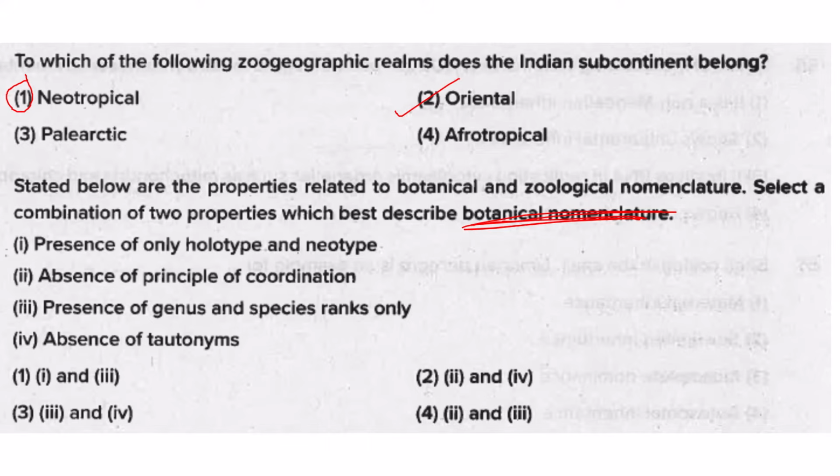So holotype means a single specimen used to describe a species. For example, a scientist goes to a newly discovered island, just hypothetically, and finds a specific beetle there.